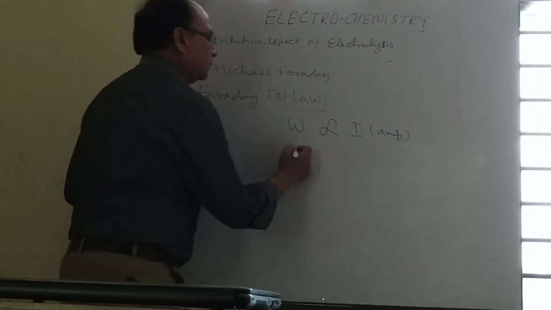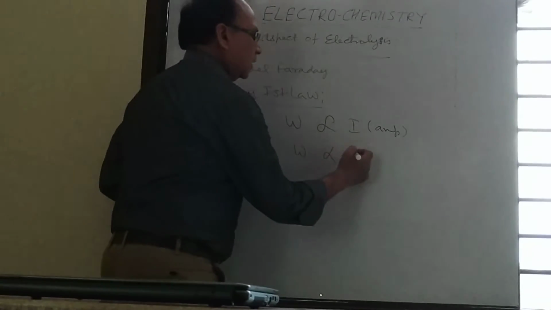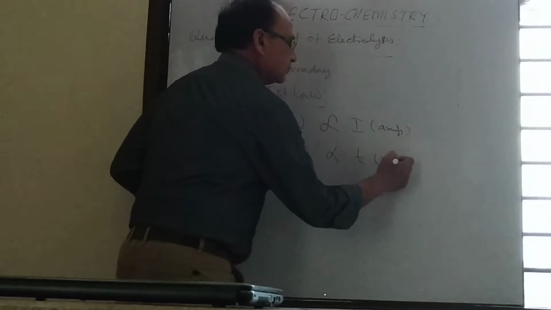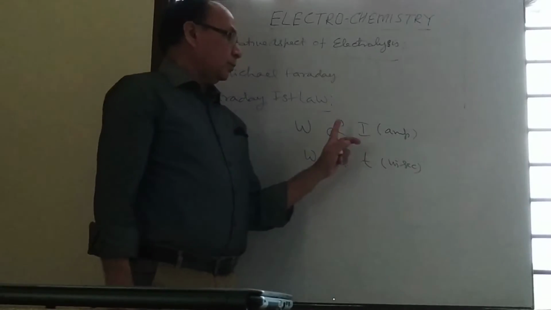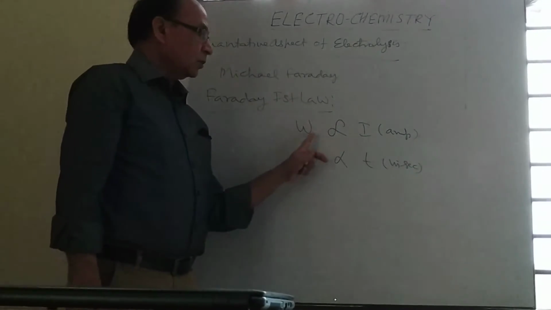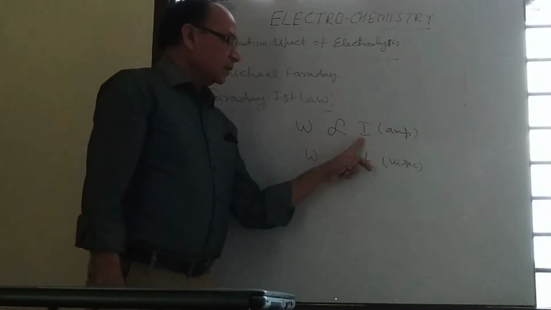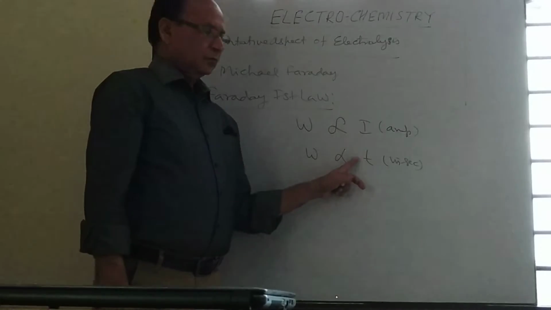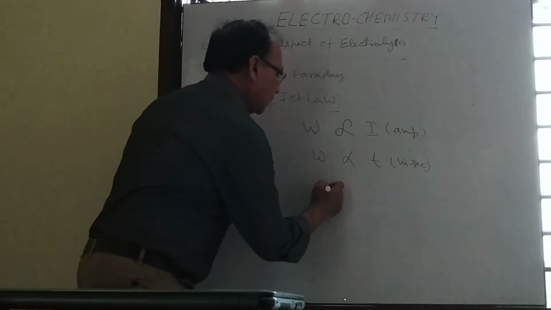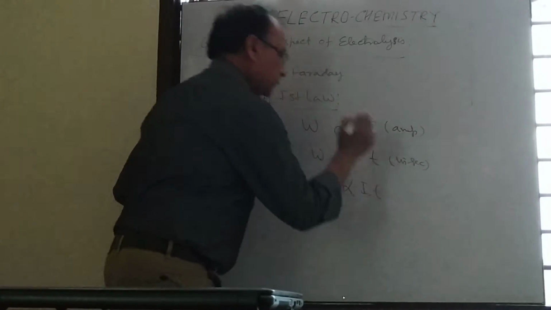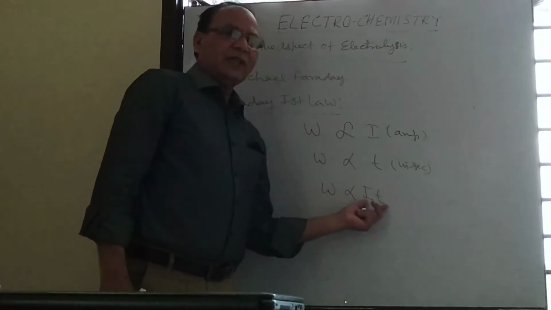He also observed that the amount of substance is directly proportional to the time in second. We have to take care, the time should always be in second. So the amount of substance deposited on the electrode is directly proportional to current in ampere, and that current is passed for how much time? W is directly proportional to I, W is directly proportional to T, or we can say W is directly proportional to I into T.